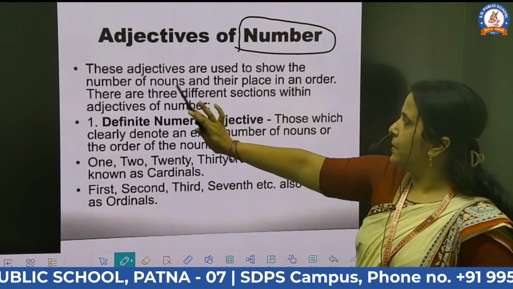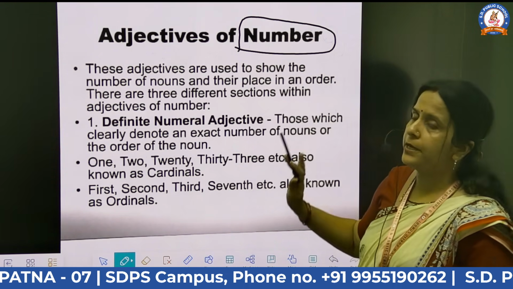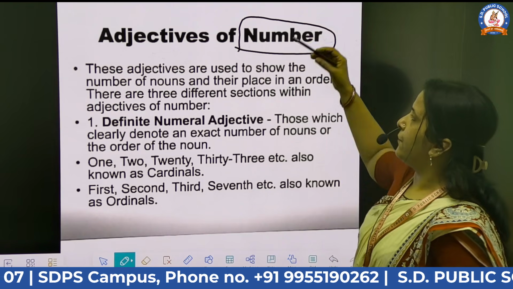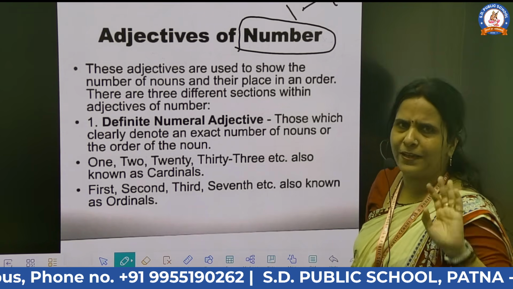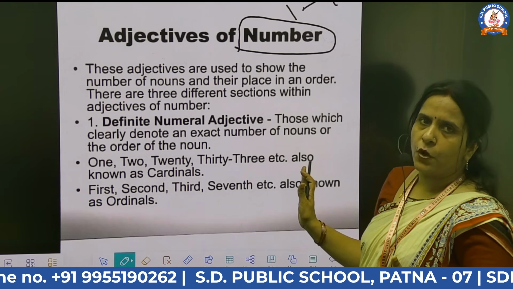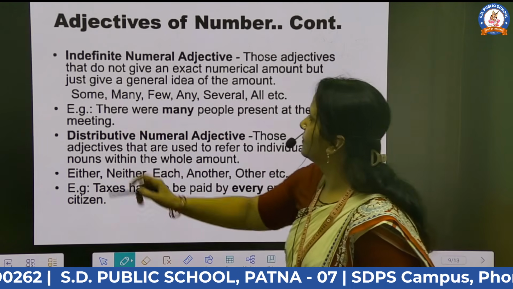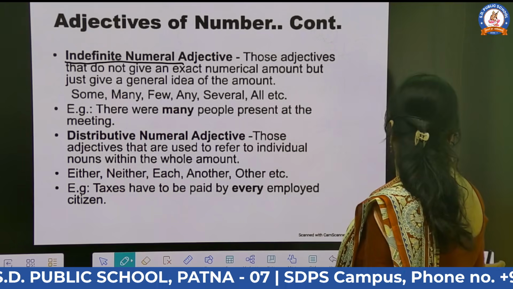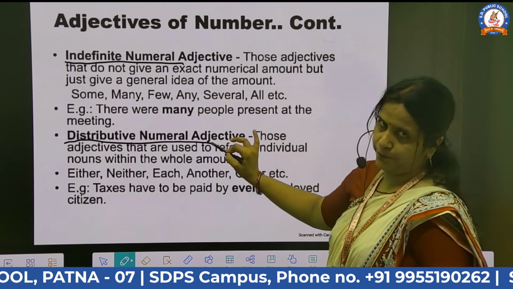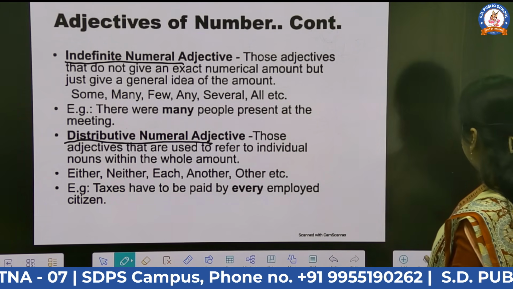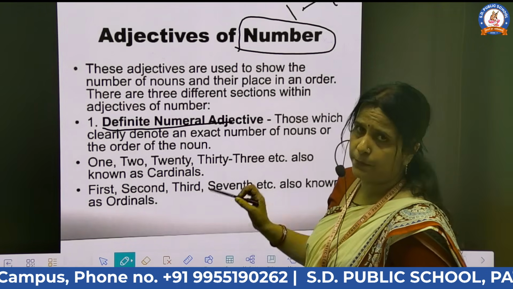These adjectives are used to show the number of nouns and their place in an order. There are three different sections within adjective of number. That means if I say 1 to 100, 1 to 1000, any specific number, it is counted in the adjective of number: definite numeral, indefinite numeral, and distributive numeral. So there are three kinds of adjectives of number.